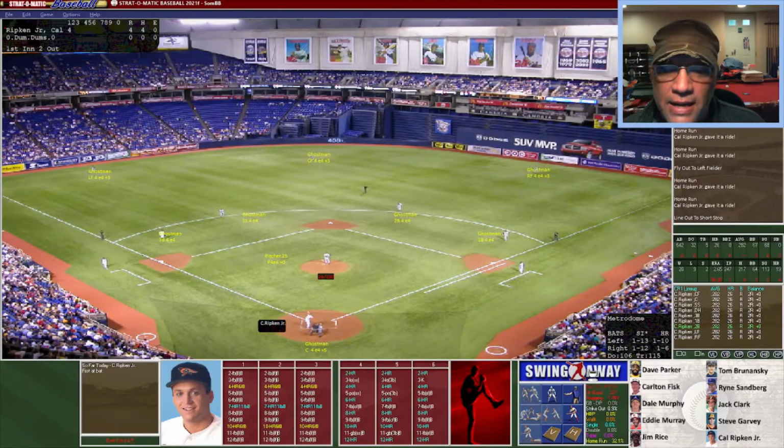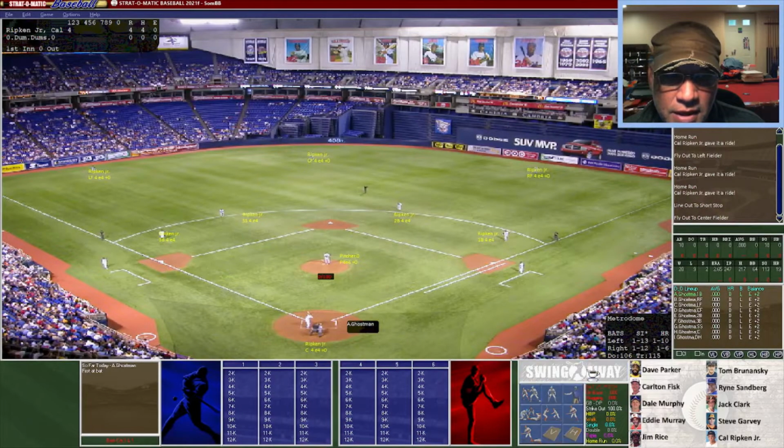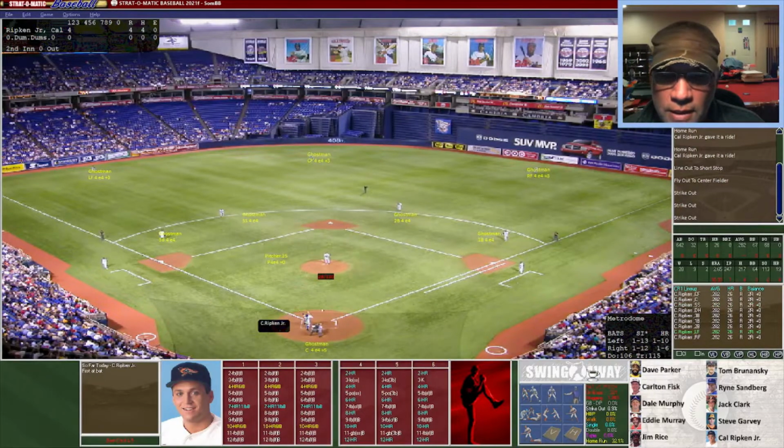Oh, and a line out to short. That's not going to help him. That'll be his second out. Here's his third swing. This is a fly ball to center field, and not going to be far enough. So he has 4 home runs, doing pretty well to lead off this Home Run Derby. Here's a fly ball to left, not going to be far enough. That'll be an out.